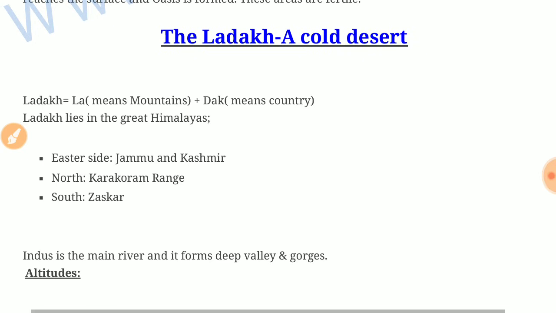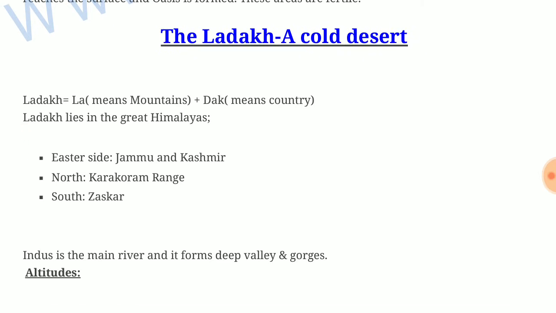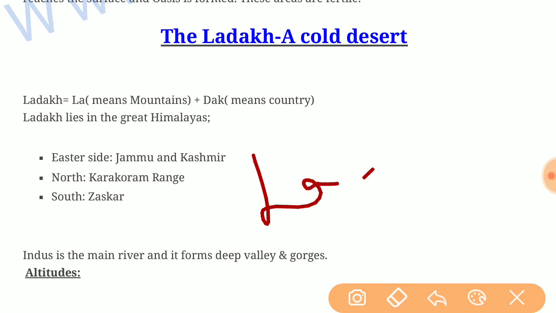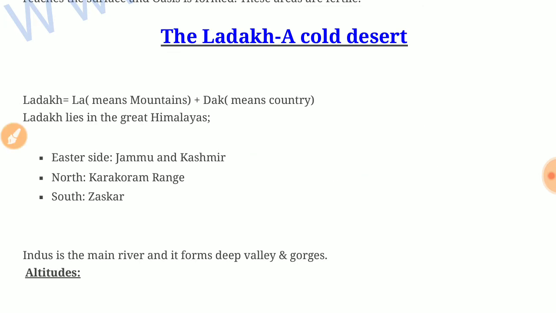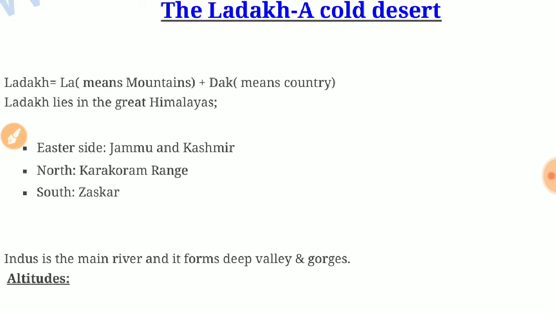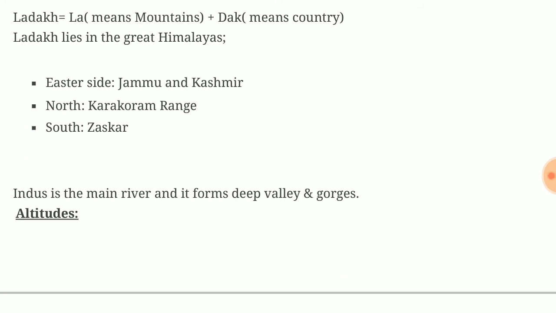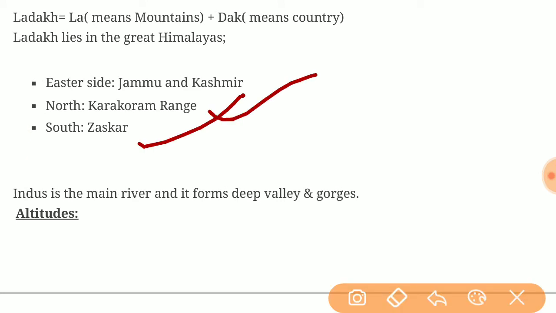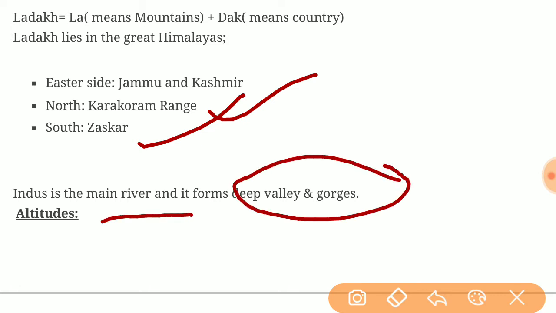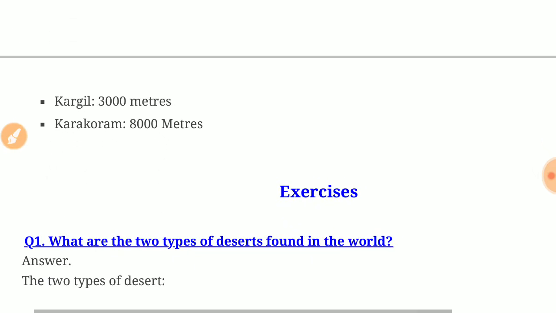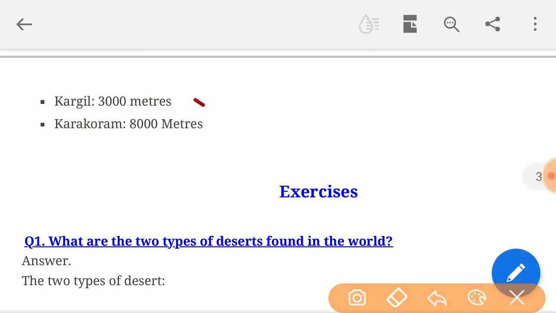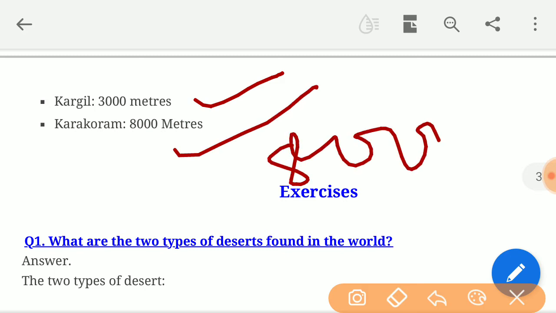The cold desert is the Ladakh desert, which is present in India. In Ladakh, La means mountains and Dak means country. Ladakh lies in the Great Himalayas. On the eastern side of Ladakh we have Jammu Kashmir. In the north we have the Karakoram ranges, and in the south we have the Zanskar ranges. Indus is the main river which forms deep valleys and gorges. The altitude of the Ladakh desert is Kargil, which is at 3000 meters, and the Karakoram ranges, which is at 8000 meters.